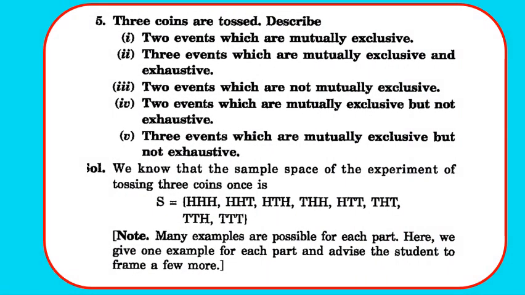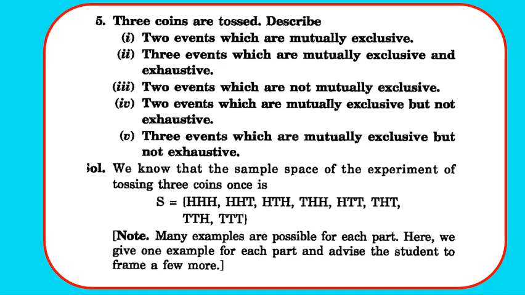Now moving to question 5. 3 coins are tossed. Describe 2 events which are mutually exclusive, 3 events which are mutually exclusive and exhaustive, 2 events which are not mutually exclusive, 2 events which are mutually exclusive but not exhaustive, and 3 events which are mutually exclusive but not exhaustive. So we have the random experiment of throwing 3 coins, and we have to give examples of these particular events.